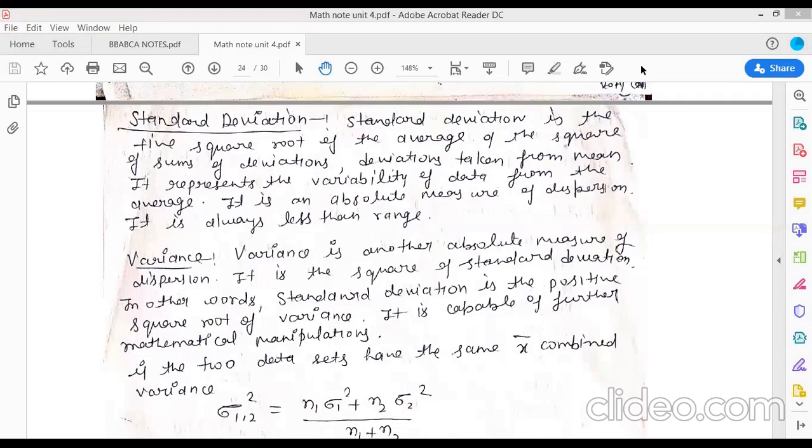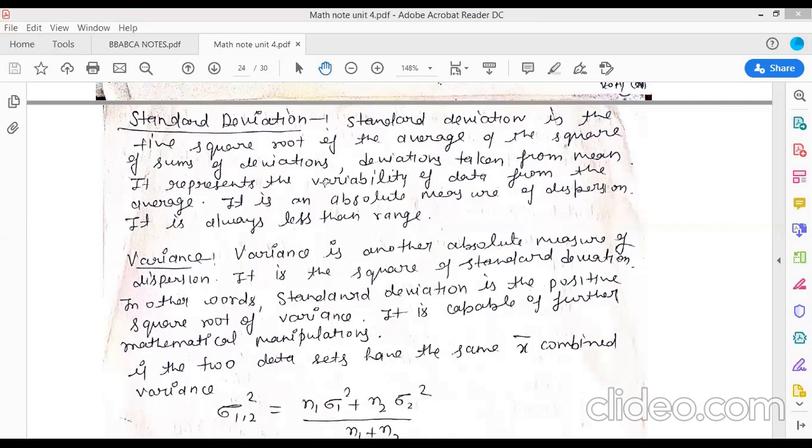Now, what is standard deviation? There is a definition here. Standard deviation is the positive square root of the average of the square of sums of deviation. First, I told you what is deviation: d is equal to x minus a. This is your deviation, where x is your given variable and a will be your assumed mean.